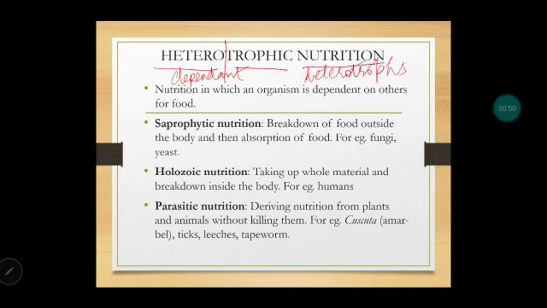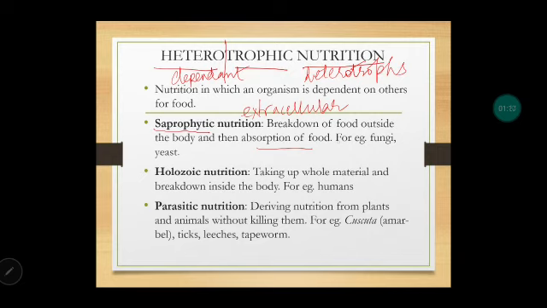Now there are different types of heterotrophic nutrition, like saprophytic nutrition. In saprophytic nutrition, what happens? The organism releases certain extracellular enzymes. Extracellular means outside the cell, outside the body. They release certain enzymes and degrade the food partially, and then they absorb this food, and then proper breakdown of food happens.